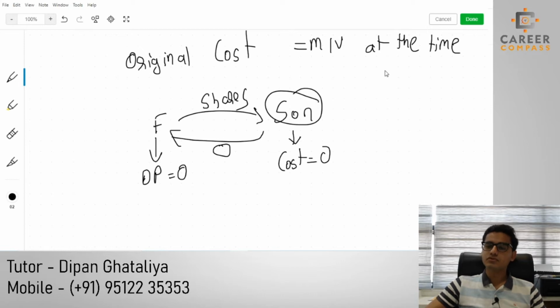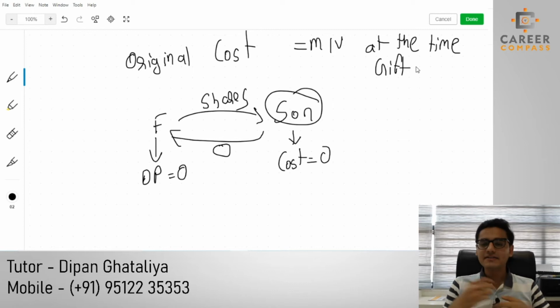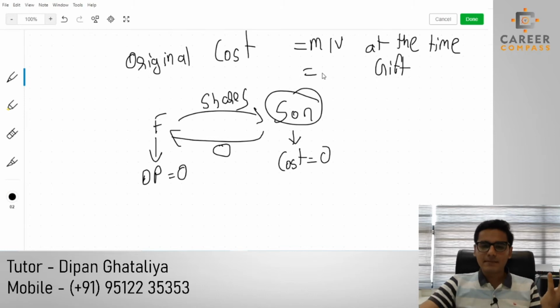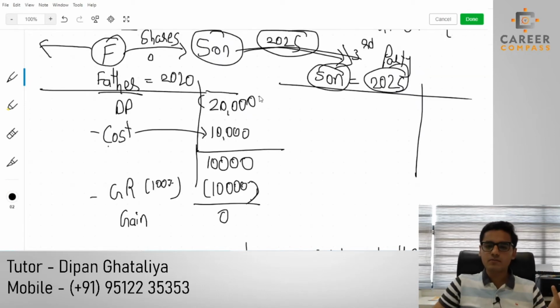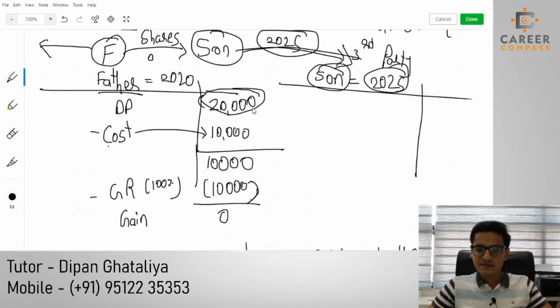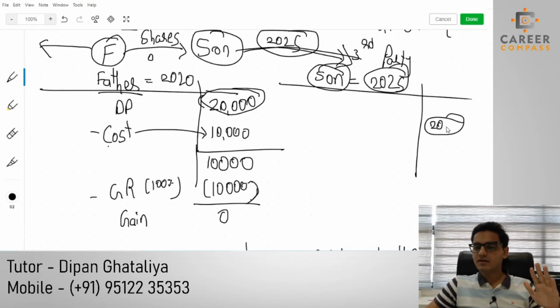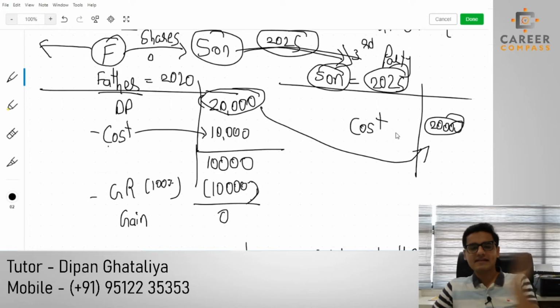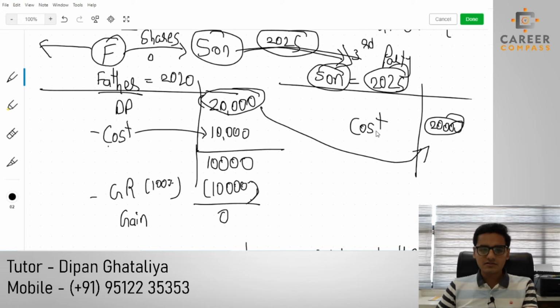But I don't want to give you the direct answer, and I don't want you to mug up this sum or this whole treatment. Whatever market value or disposal proceed was taken by the previous party has to be the cost of the next owner. That means whatever the disposal proceed is, the same amount should be written as the cost for the next transaction, the next proforma. It's a very logical one, students.